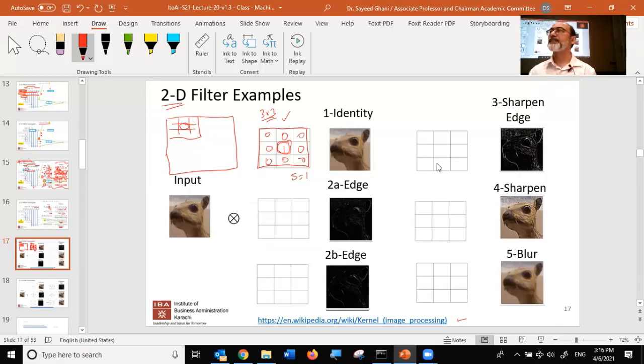Yes, you're right. When you put it at the edge, there's going to be some deformation at the edges. Okay, you're absolutely right. But let's look at the center of the image. Suppose that's a large image, then just forget about the edges for the time being. Look at the bulk of the image, and it will reproduce the image fairly accurately. But you're right that there will be some problem at the edges. So mostly it will be an identity matrix, this particular one.